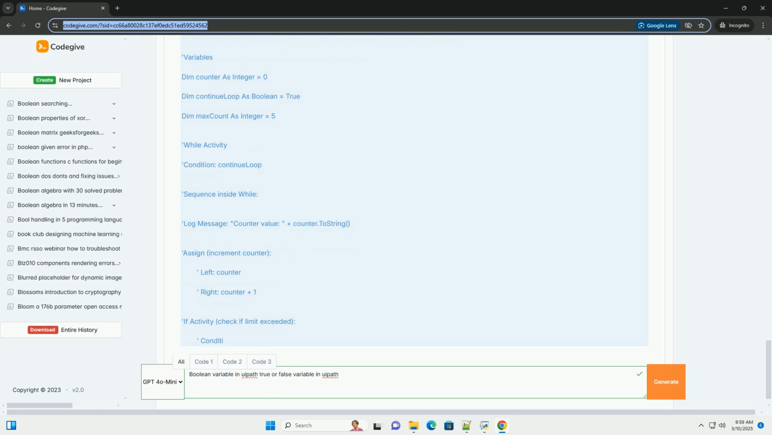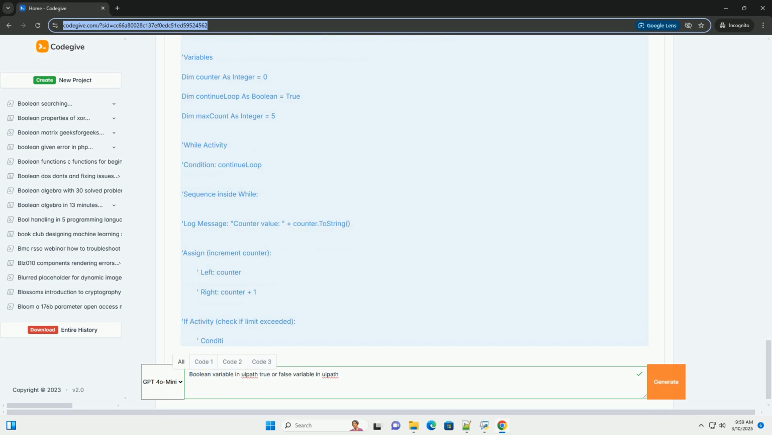The While activity repeatedly executes a set of activities as long as the condition is true. The Do While activity is similar to While, but executes the activities at least once before checking the condition. The Switch activity evaluates an expression and executes a case based on the value. Although typically used with strings or integers, you can use a Boolean expression in the expression property, and define cases for true and false. However, the If activity is generally more readable for Boolean conditions.